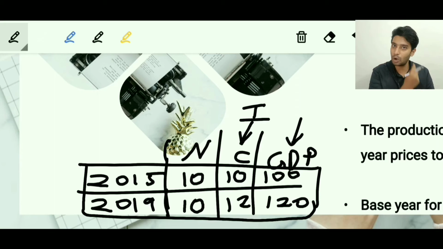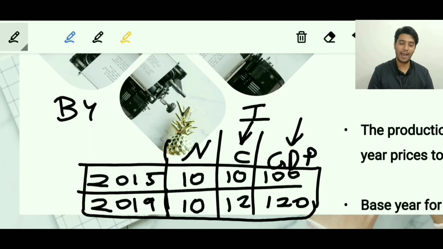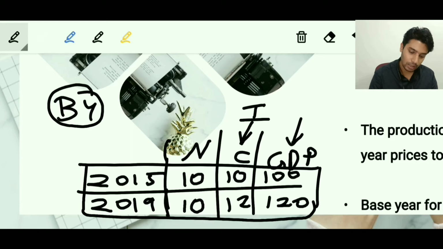What will we do to solve this problem, to make cross-year comparisons of GDP? To solve this, we have devised the concept of base year, and we usually give the prices of commodities based upon the prices of the commodities of that base year.